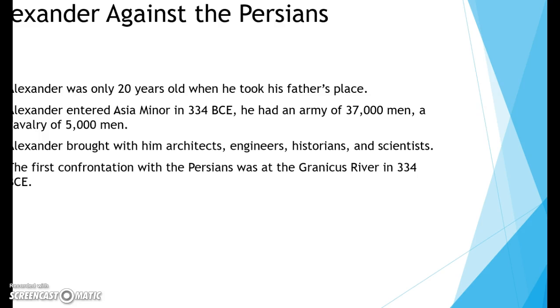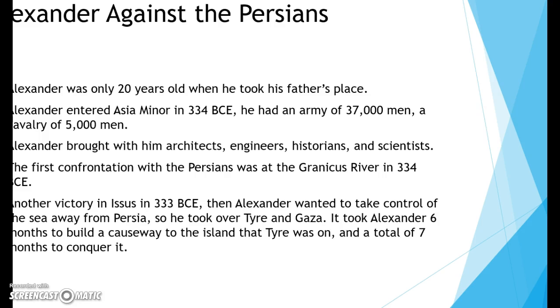The first confrontation with the Persians was at the Granicus River in 334 BCE. Alexander, like his father, would lead his men into battle, and he almost died in this battle. Alexander had another victory against the Persians in Issus in 333 BCE. Unlike Alexander, Darius III, the king of Persia, did not lead his men in battle, and in fact, he ran away in the middle of this battle.